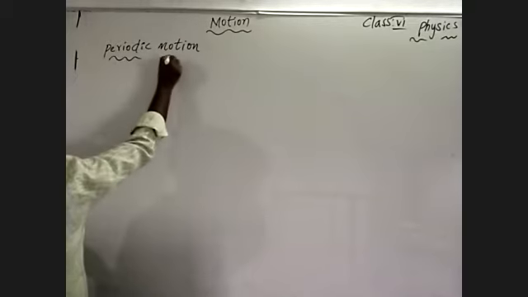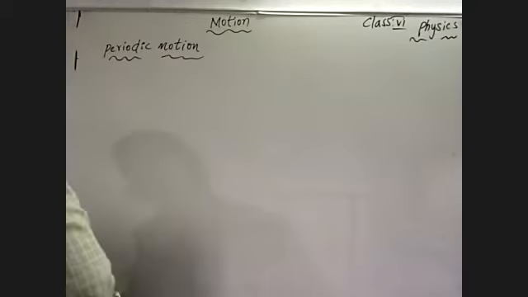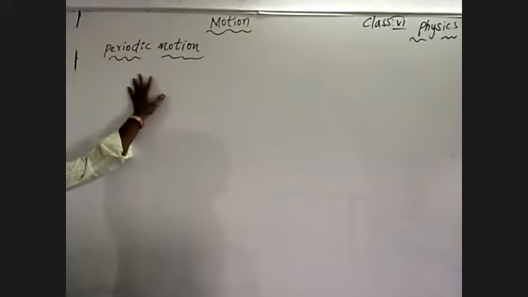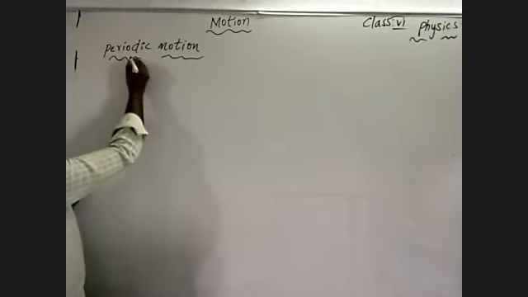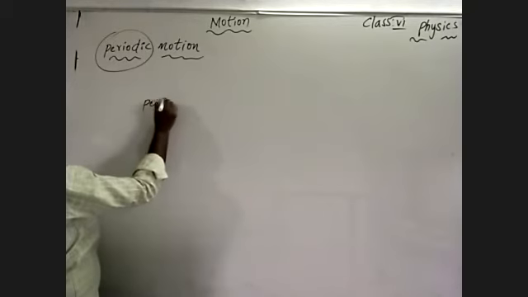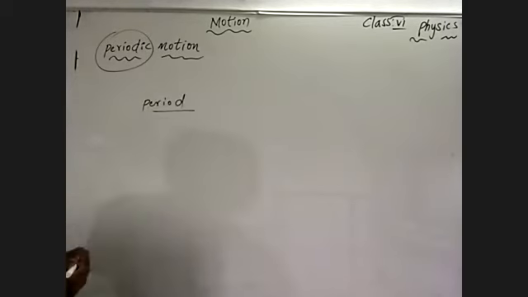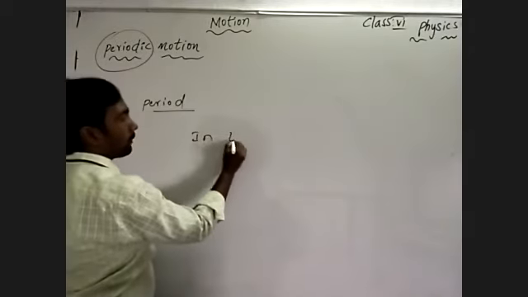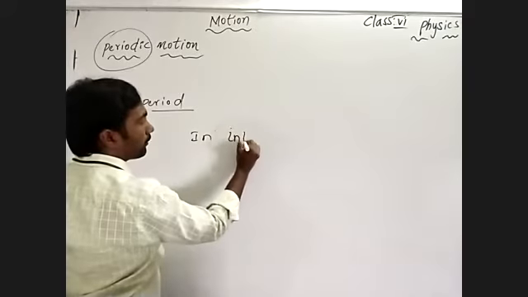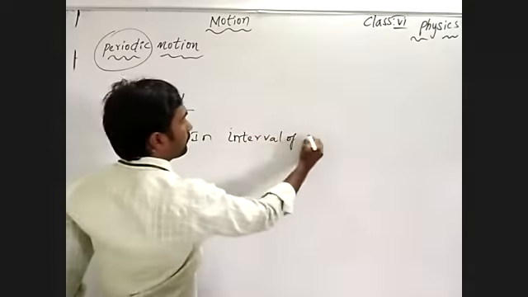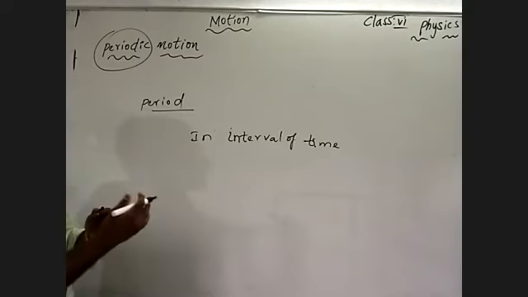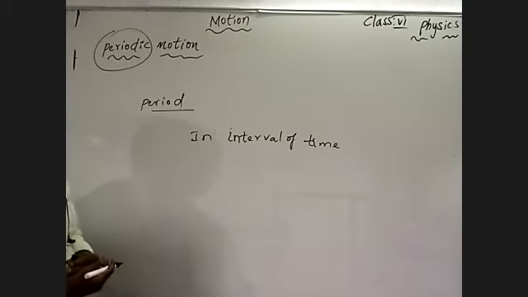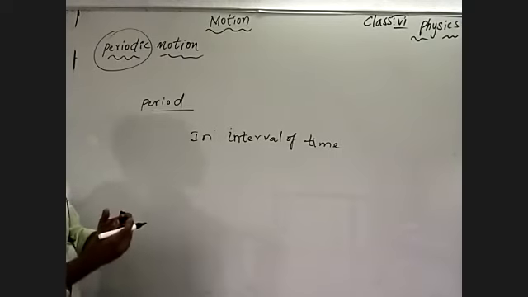What are we talking about? Periodic motion. What is periodic motion? Generally we know well about period. Period means an interval of time. Interval of time means a gap, a particular time. The time taken is the same for all intervals.